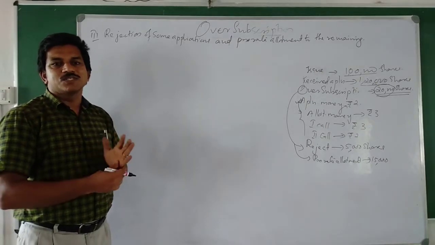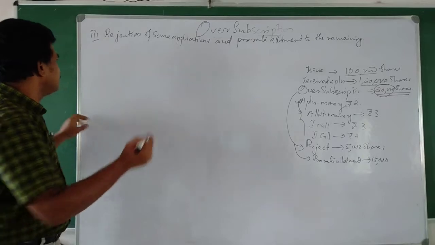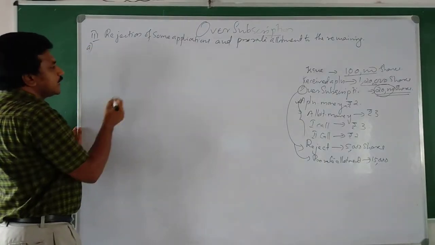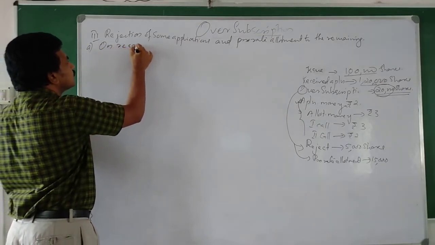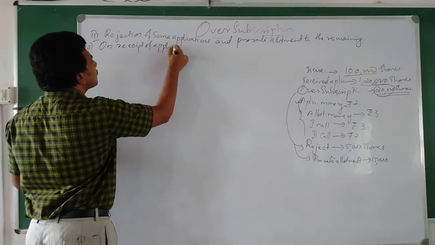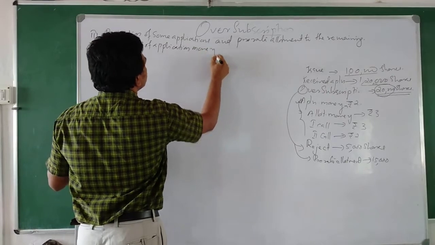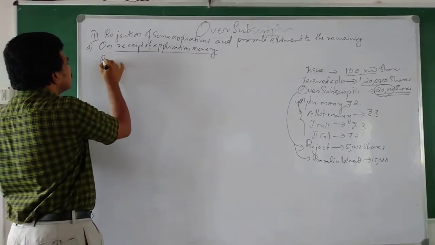So in that case, how can we write the journal entries? That's what we are going to see. First, you know the journal entry on receipt of application money. What is the journal entry?